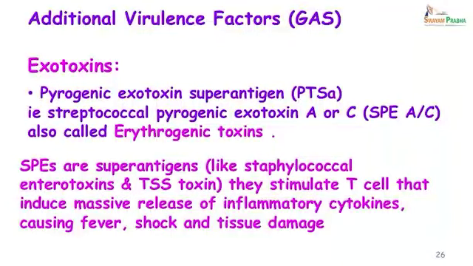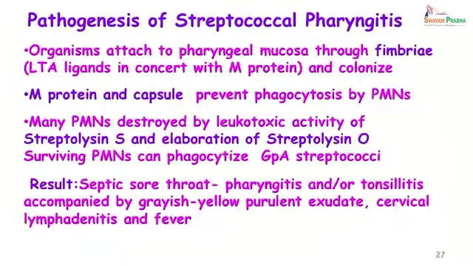Now, these SPEs are superantigens just like the staphylococcal TSS toxin. They stimulate T cells that induce a massive release of inflammatory cytokines causing fever, shock and tissue damage. Hemolysins and cytolytic streptolysin S and O are another group of exotoxins.